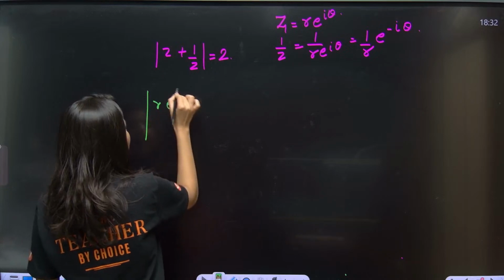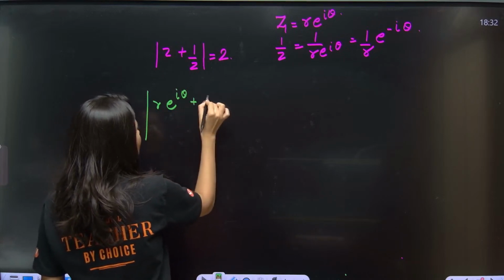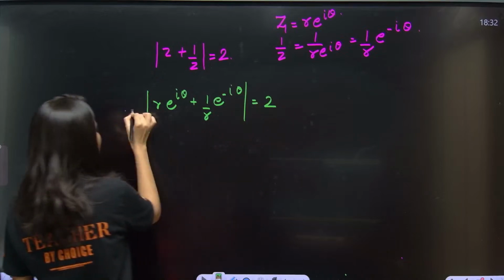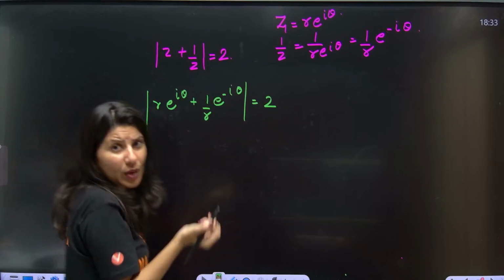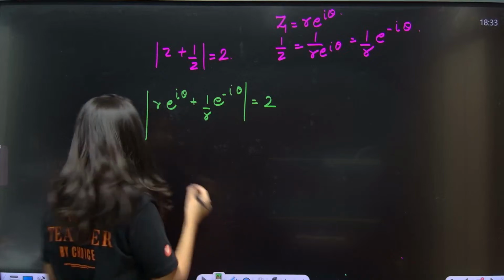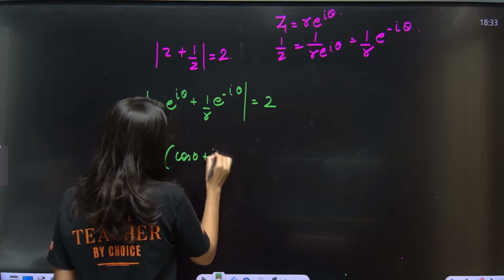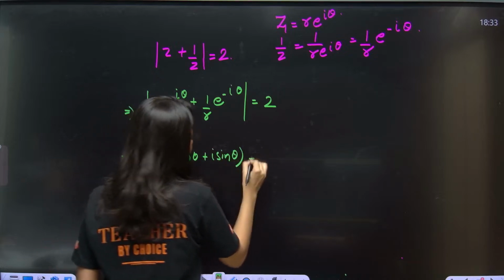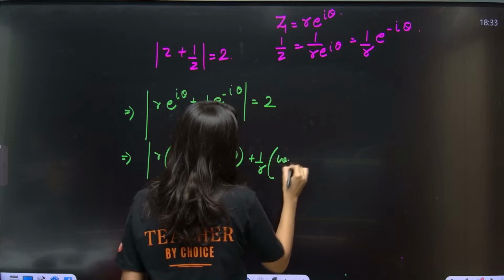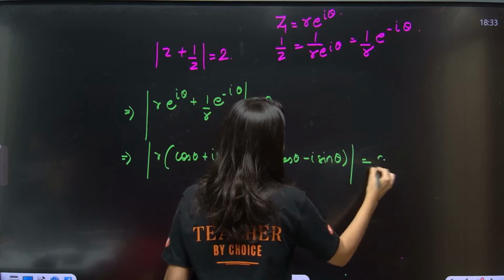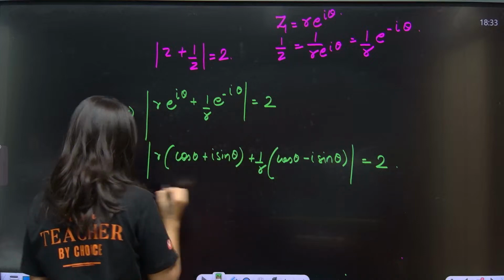R e power iota theta plus 1 by R e power minus iota theta is equal to 2. E power iota theta, as you are aware, is cos theta plus iota sin theta. So R times cos theta plus iota sin theta, plus 1 by R times cos theta minus iota sin theta, is equal to 2.